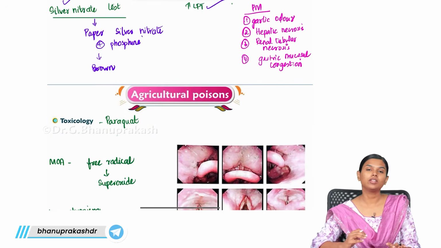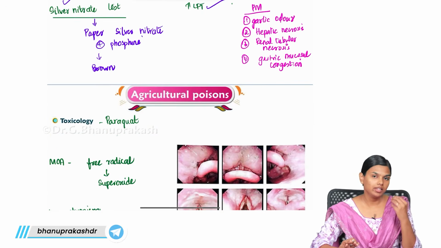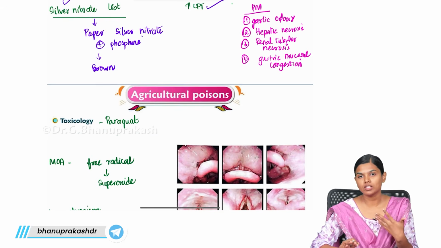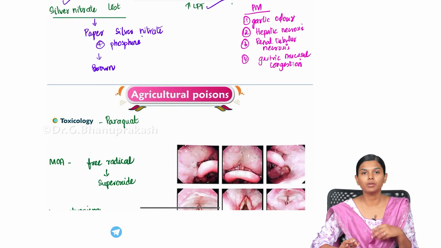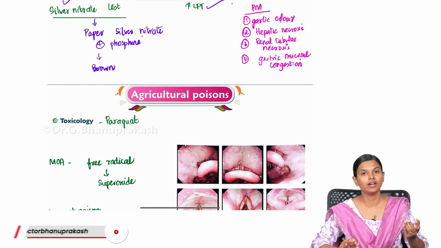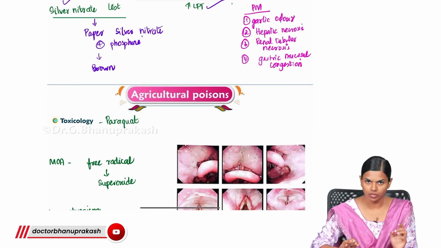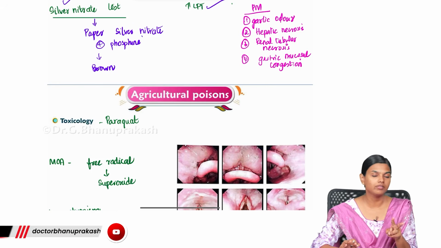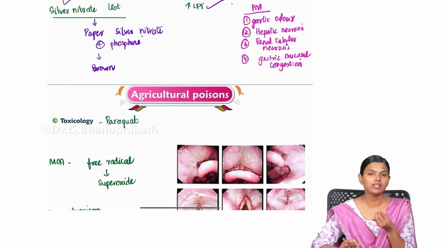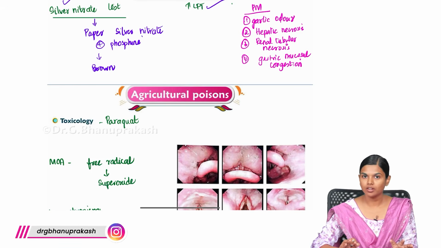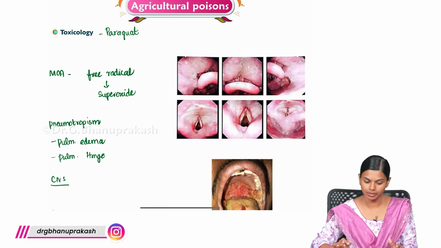The main important thing while doing a postmortem is that these people will keep on emitting phosphine gas even after death. So you have to be careful while doing an autopsy in them. You have to make sure that you are not standing too close to the body. So that is one important aspect of aluminium phosphide poisoning. It is known as Celphos. Even 1 to 2 tablets are highly poisonous, and the poisonous activity is mainly due to release of phosphine gas, which can cause multi-organ dysfunction and lead to death. So this is about the grain preservative.